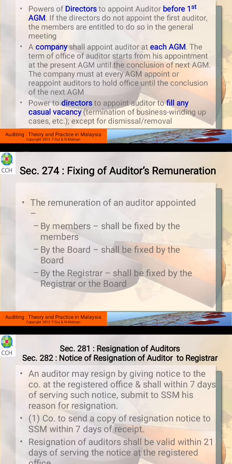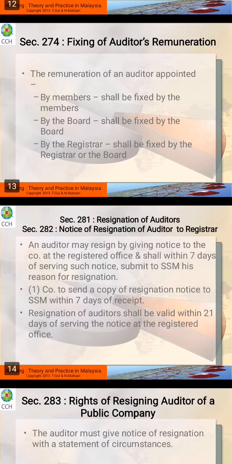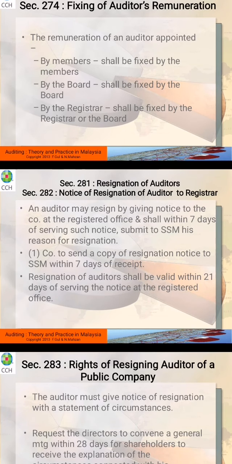If the auditor is appointed by the board of directors, it is fixed by the board of directors. And if appointed by the registrar, the ROC can fix the remuneration for the auditor. All right, section 281, resignation of the auditor.